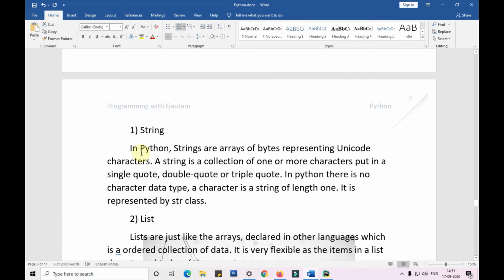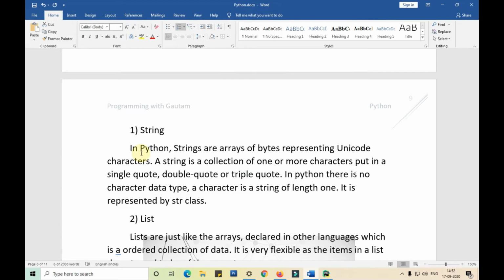Strings. Strings are arrays of bytes representing Unicode characters. A string is a collection of one or more characters put in a single quote, double quote, or triple quote. In Python, there is no character data type. A character is a string of length 1, and it is represented by the string class.